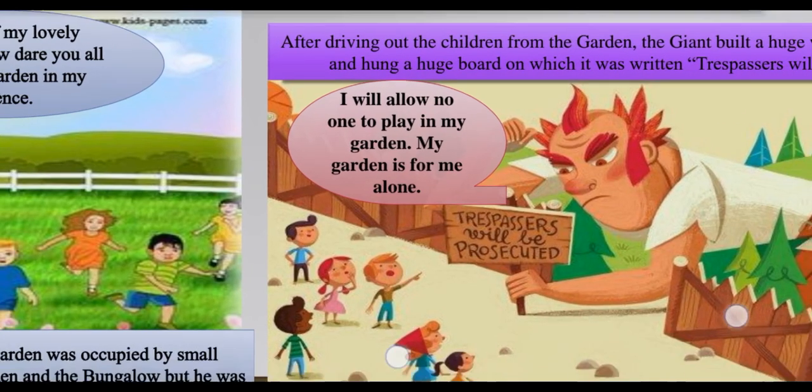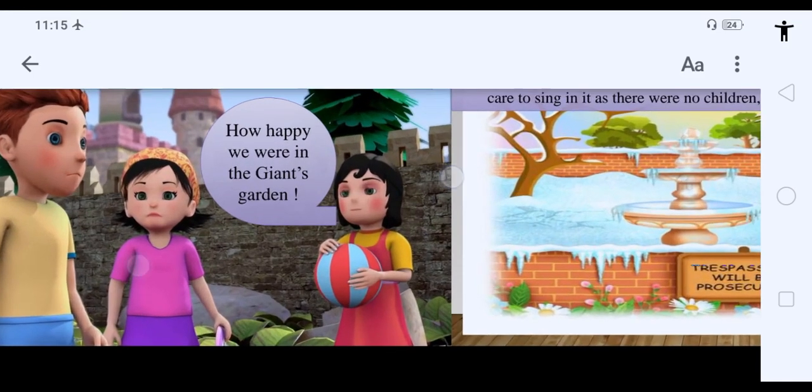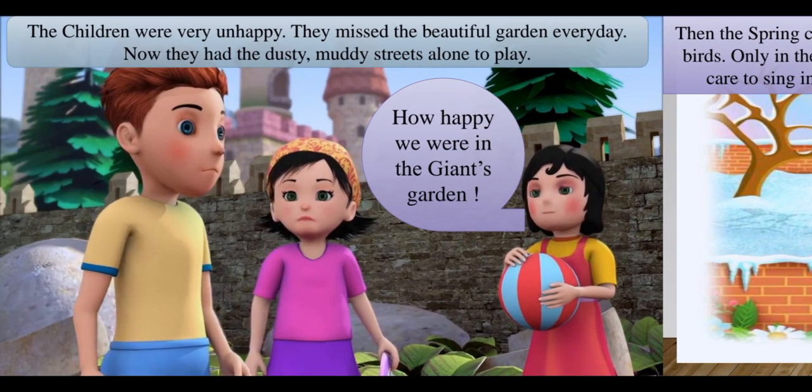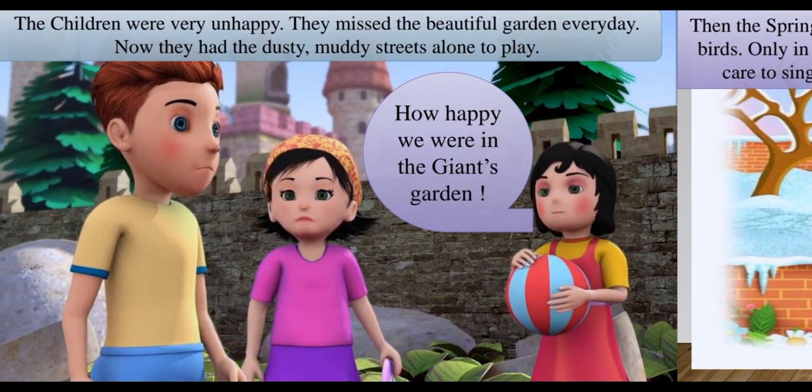Now as the children were out of the garden, they became very sorrowful. They were very sorrowful because now they did not have the lovely garden. They missed the lovely bird song, the velvety grass, the fragrant flowers, the juicy fruits. They missed everything. Now they had the dusty streets and road, and they did not want to play over there. So with a sorrowful heart, they are again thinking of the garden. And they are saying, how happy we were in the giant's garden. But now it is so irritating to play in these dusty and muddy streets.